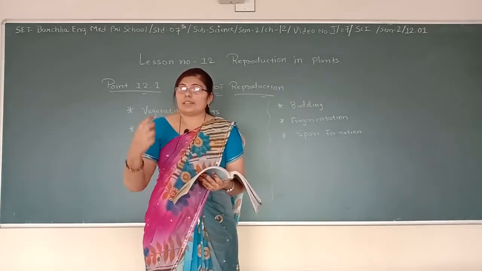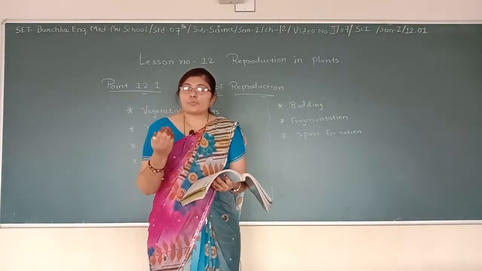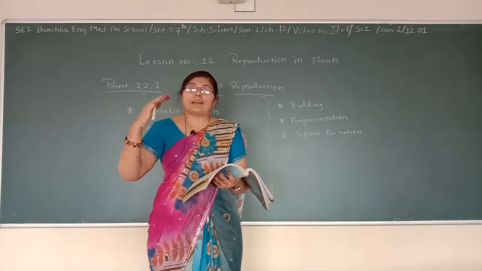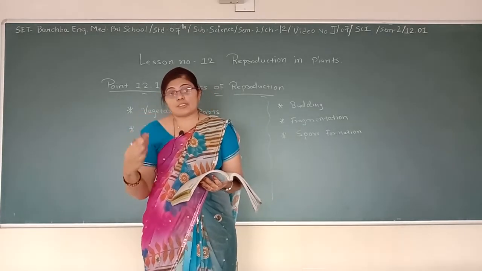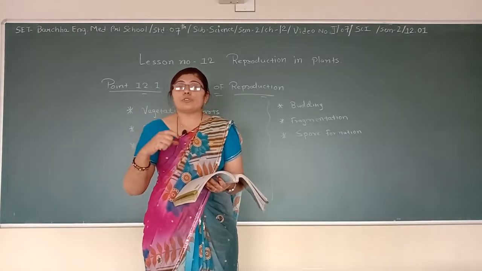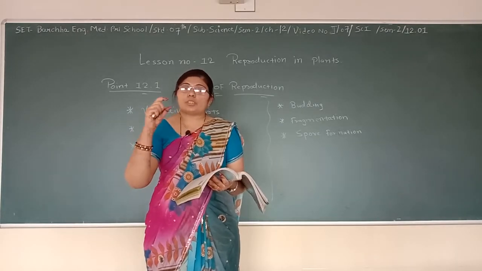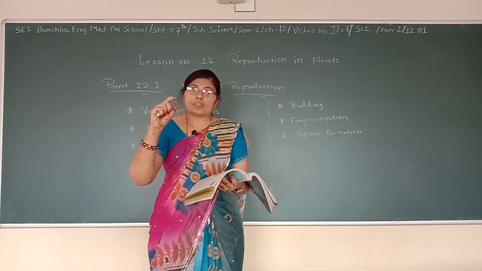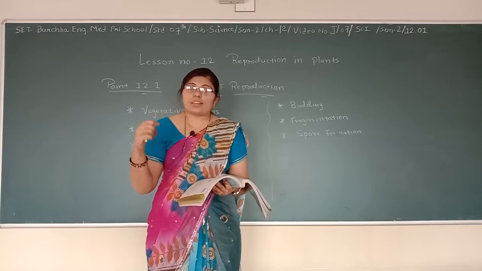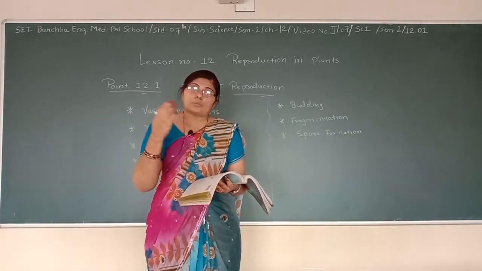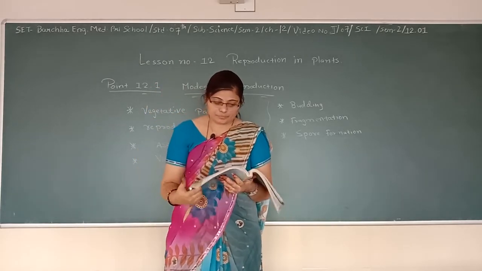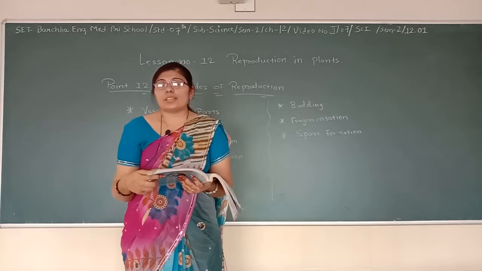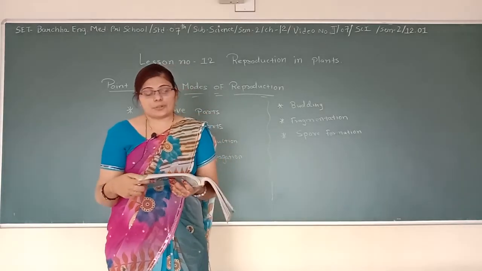What happens when there is a seed? From the seed the plant grows. From the plant come the trunk, then branches, then leaves, and then flowers. From those flowers the new fruit grows, and from that fruit the seed comes, and that seed falls on the ground, and again a new plant comes from the seed. So this process is already going on. That's why you can say that flowers are the reproductive parts.